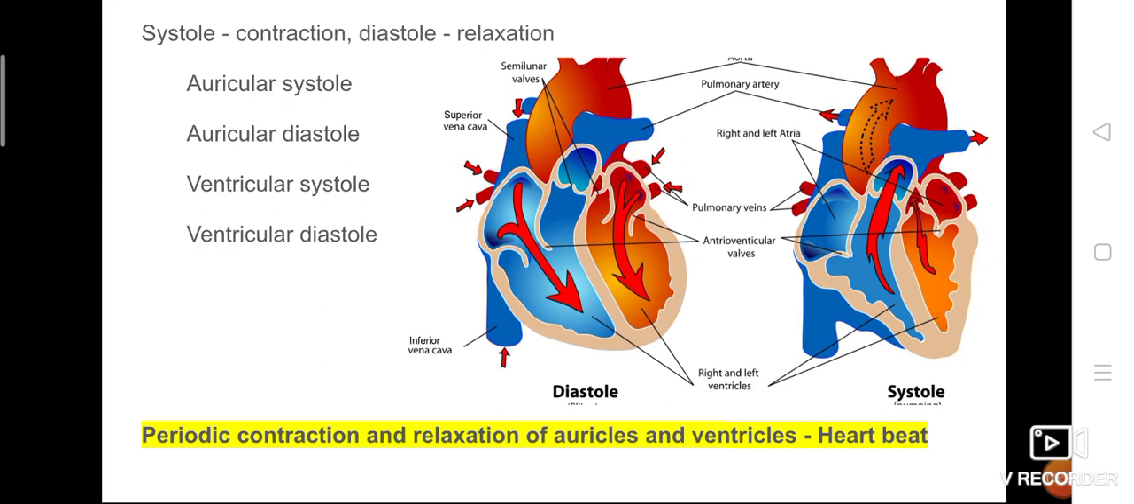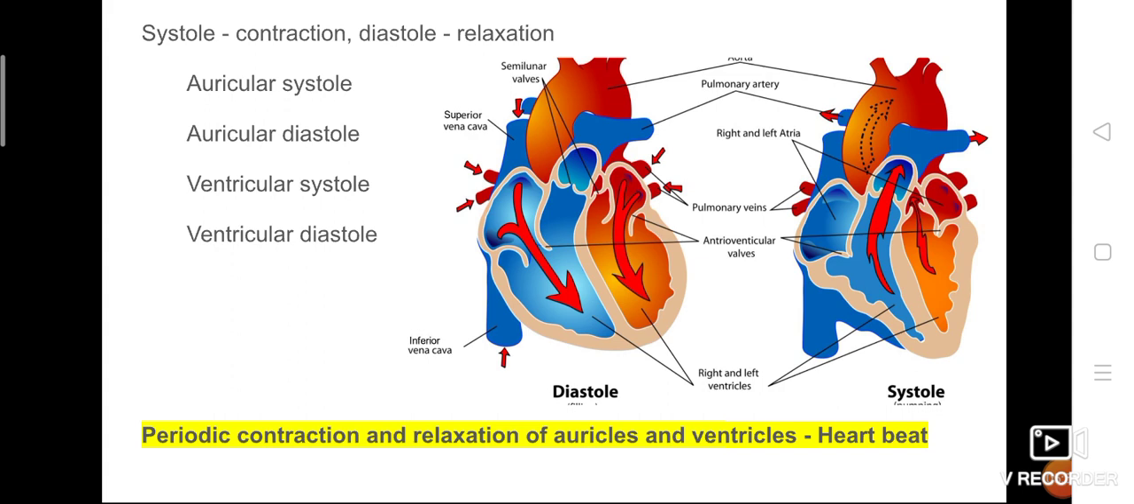Once the chamber is filled, what happens? The wall will open due to the pressure, so the blood flows to the next chamber, isn't it? First, both auricles will be in a relaxed position. Both means right auricle and left auricle. So both auricles are relaxed. It is diastole.